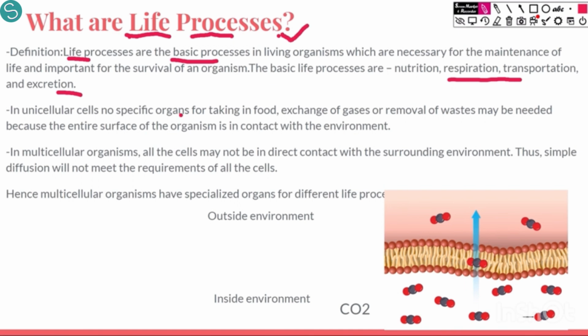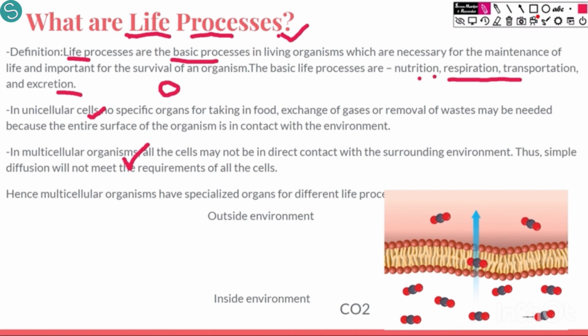Let's move ahead. We have two types of organisms based on the number of cells: unicellular organisms and multicellular organisms. Unicellular organisms have only one cell within their body, so they do not have any specific organs for these life processes.